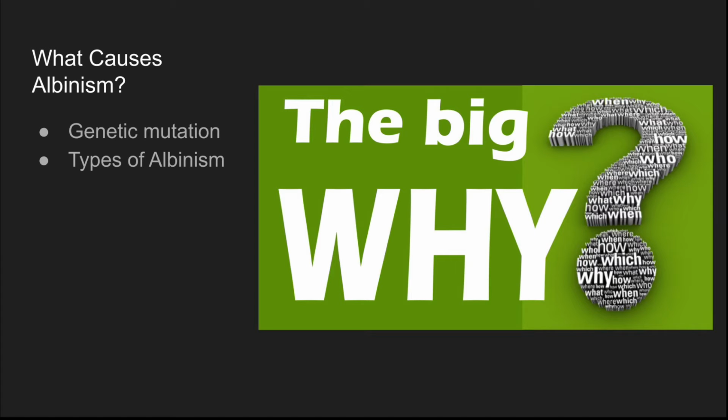be produced. OCA3 is rare and is different than the others. OCA3 is caused by a defect in a protein called TYRP1, which is a protein related to tyrosinase. But people with OCA3 can have a substantial amount of pigment.